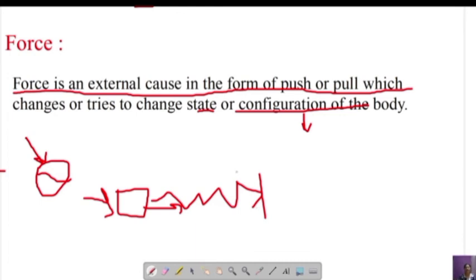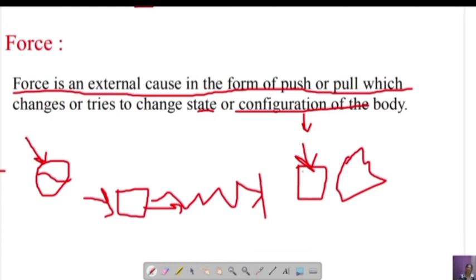In the same way, take anything like a duster which is made of sponge. If you apply certain force in any one particular direction, what happens to the shape of the body? The shape of the body will be changed. Why has the shape of the body been changed? Because we have applied the force. And the size of the body can be decreased by applying a certain force. So size and shape of the body are changing, which means configuration of the body is changed. When the configuration of the body is changing, that is only because of force. Is it clear? I hope you have understood the force definition.